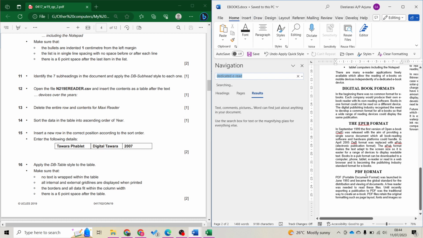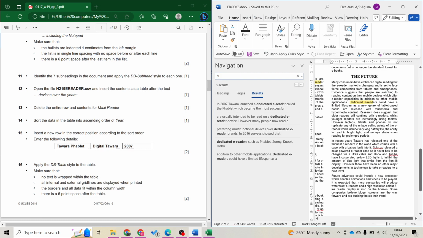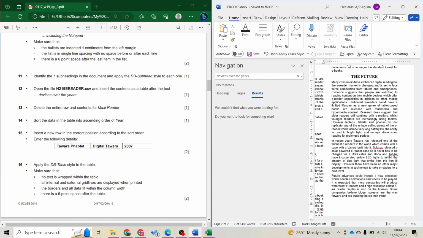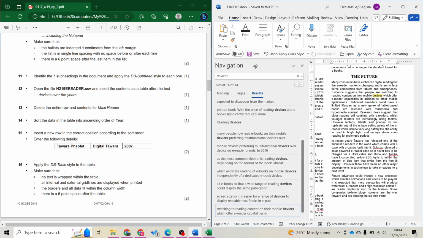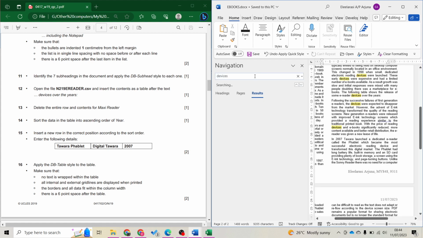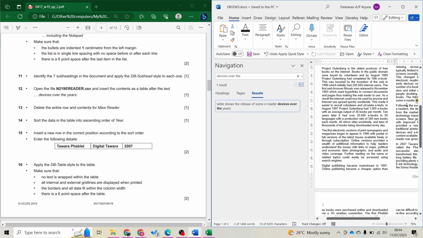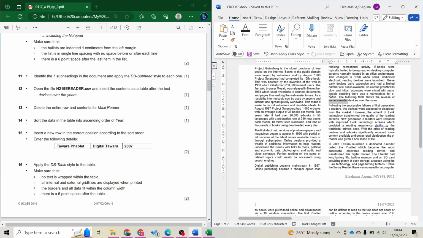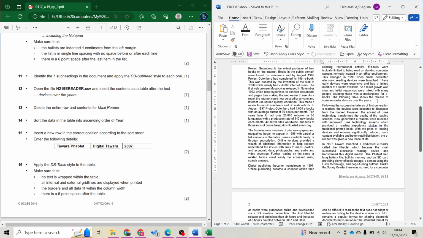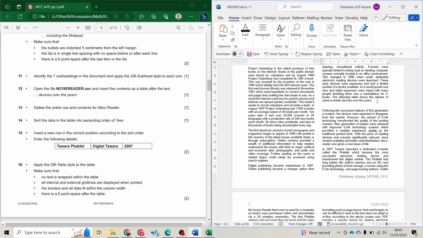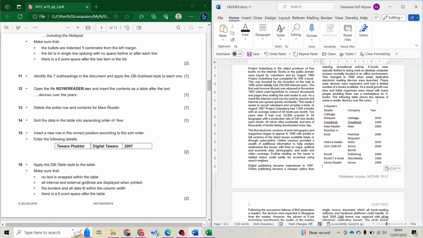Control F. Okay, then look for devices over the years. Right, typo. Devices over the years. I just highlight and close this. So we want after this. Press enter, paste. Control V. Just press Control V. Don't complicate things. Okay.